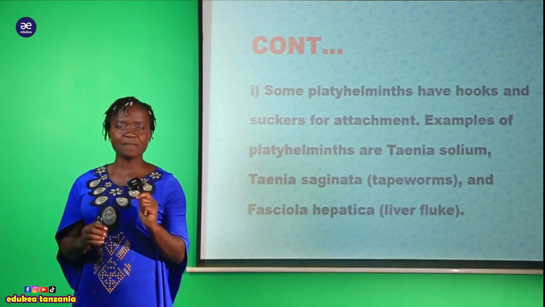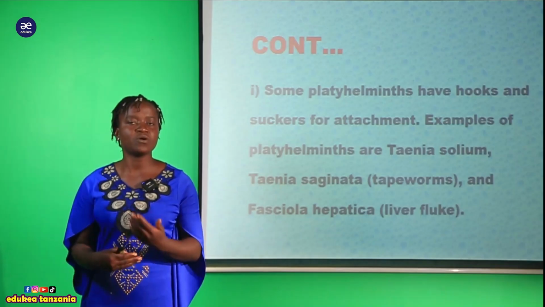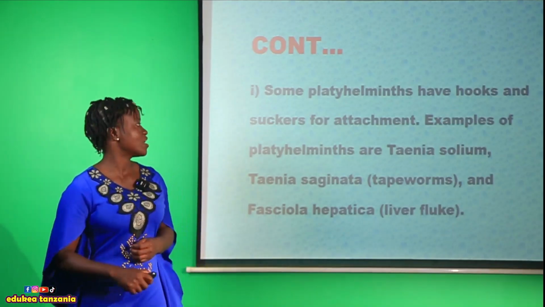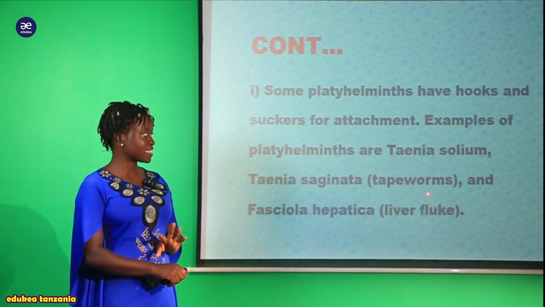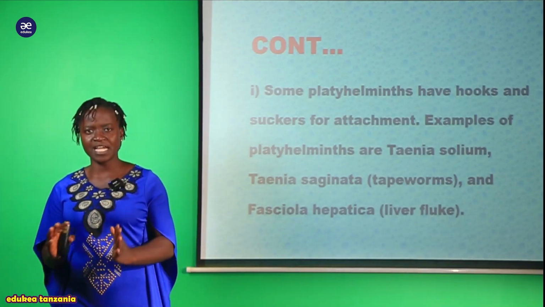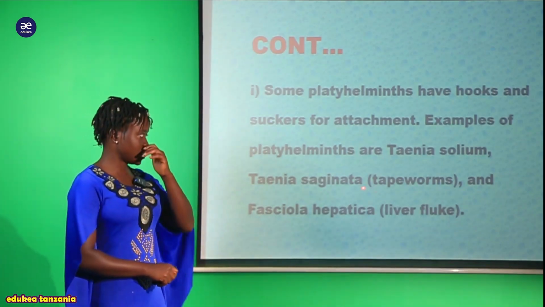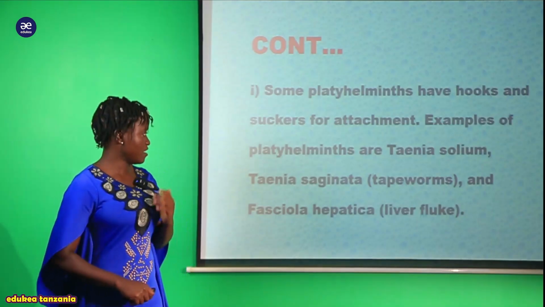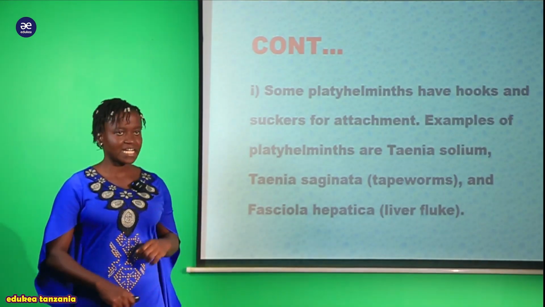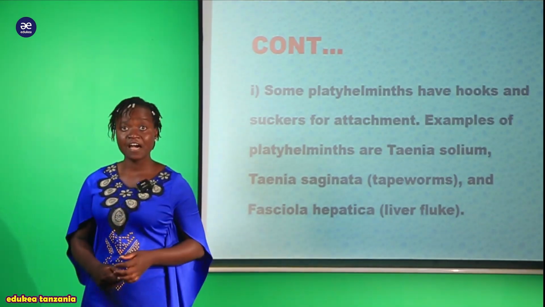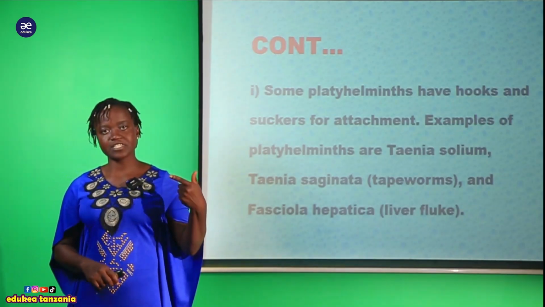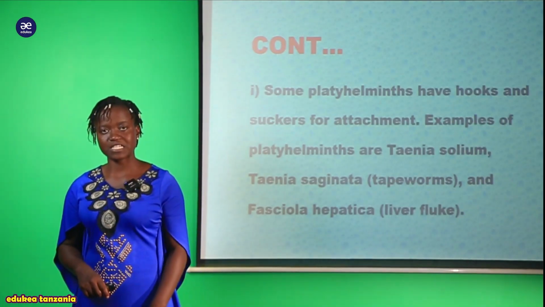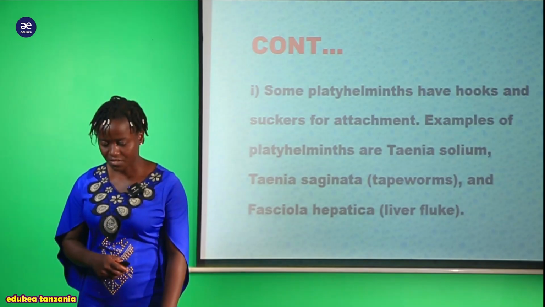And a good example of organisms that possess a sucker and hooks, here we have Taenia solium and Taenia saginata, whose common name is the tapeworm. And also we have Fasciola hepatica, here we are talking about the liver fluke. So those are the general characteristics found in this phylum Platyhelminthes.